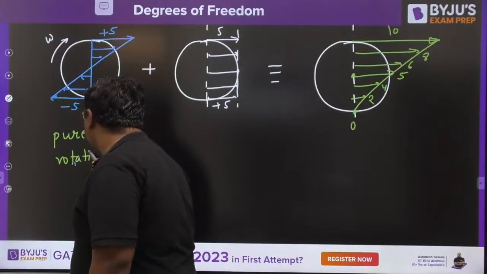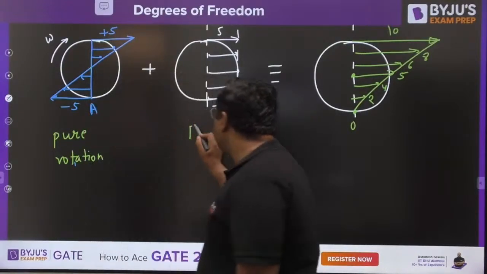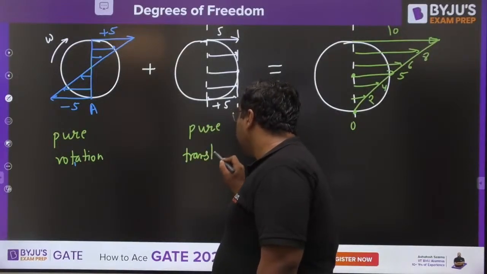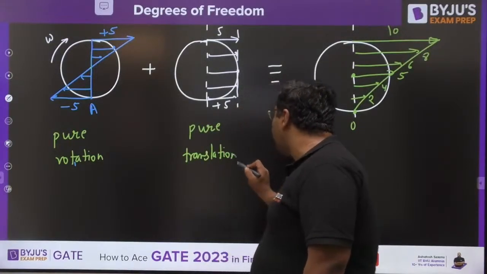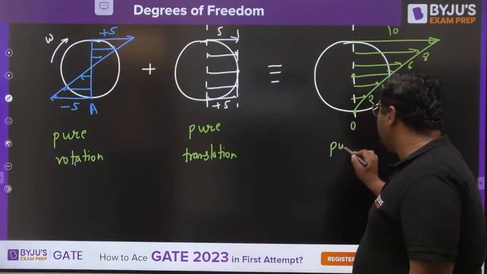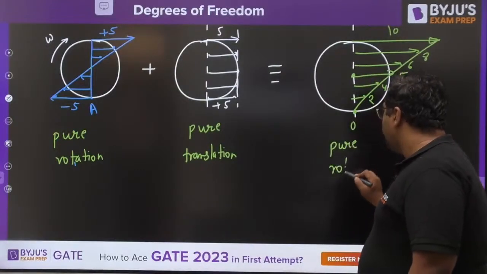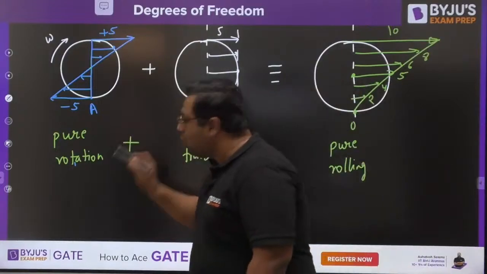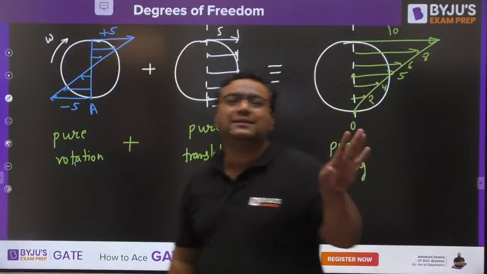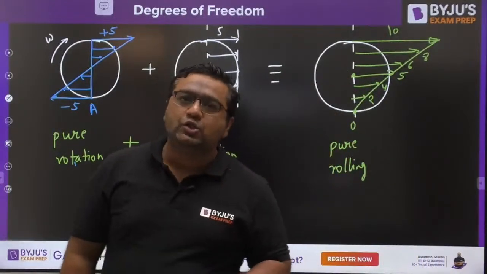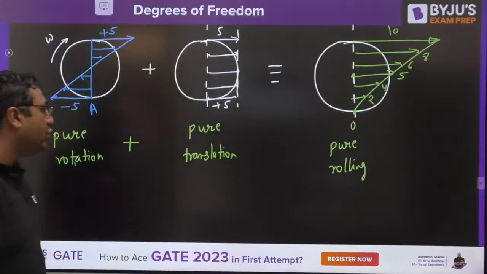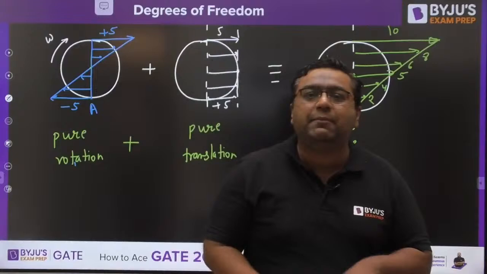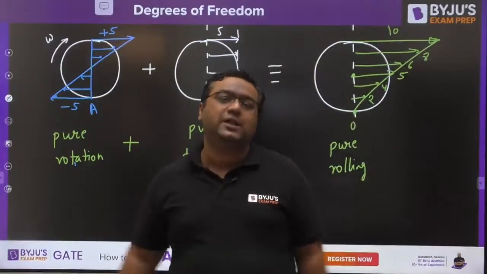And to satisfy the condition of pure rolling, we have given an addition of pure translation into that. So my dear, if you see, pure rolling is a combination of pure translation and pure rotation. So my dear, if pure rolling is a combination of pure translation and pure rotation, you once again say, sir, you were talking about unique motion. Once again, two motions are coming.